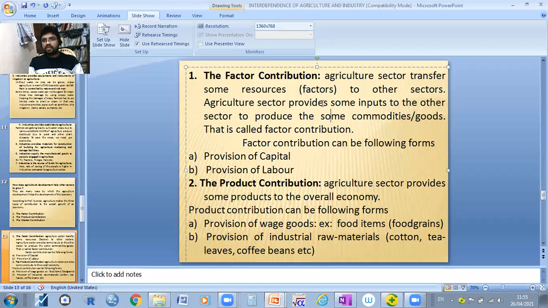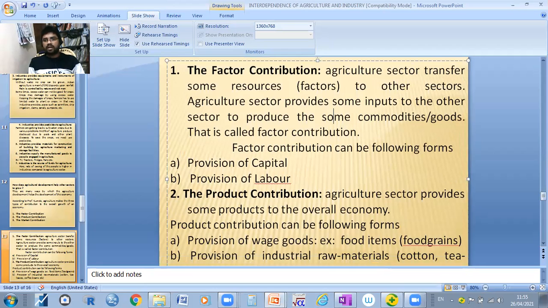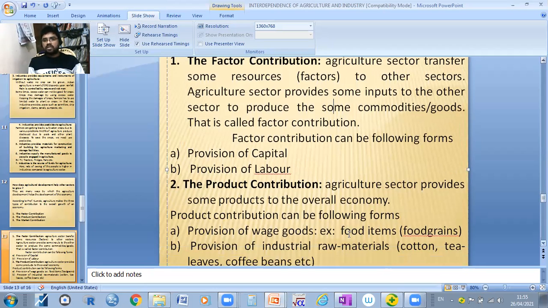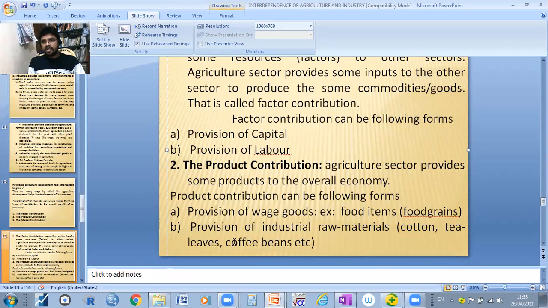Here, this sector provides some inputs to the other sectors to produce some goods and services. Then the second one, product contribution. What is the product contribution? In the agriculture sector, it provides some products to the overall economy. As we know, the product contribution includes wage goods: food grains, cotton, tea, coffee beans, right? So these are the product contribution.